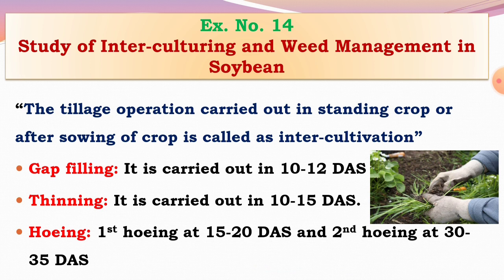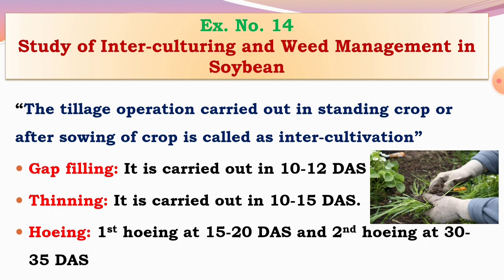The major interculturing operations include gap filling, thinning, hoeing, weeding, earthing up, etc. Timely weeding during the initial stage of plant growth is very essential.